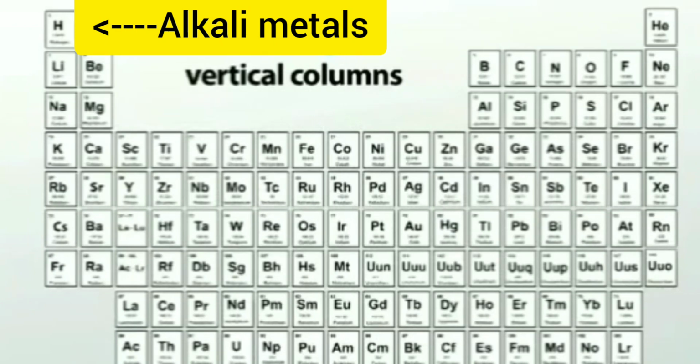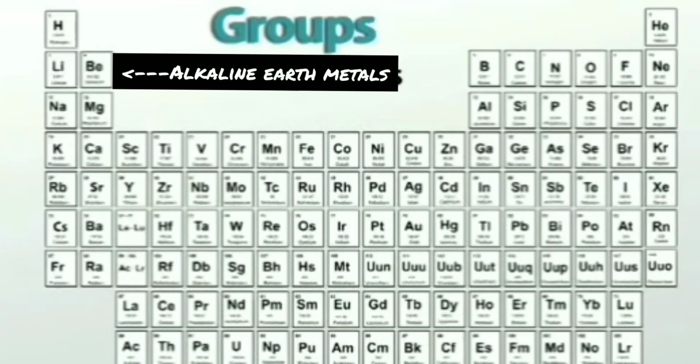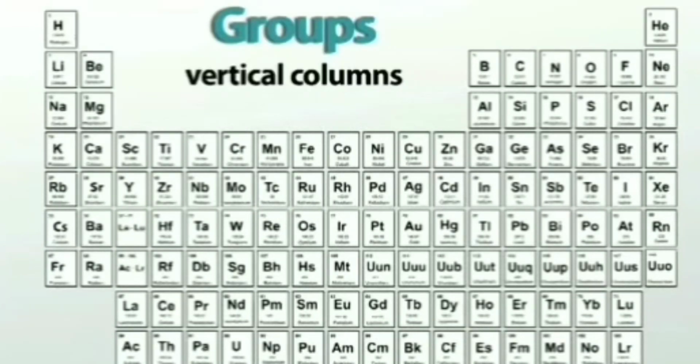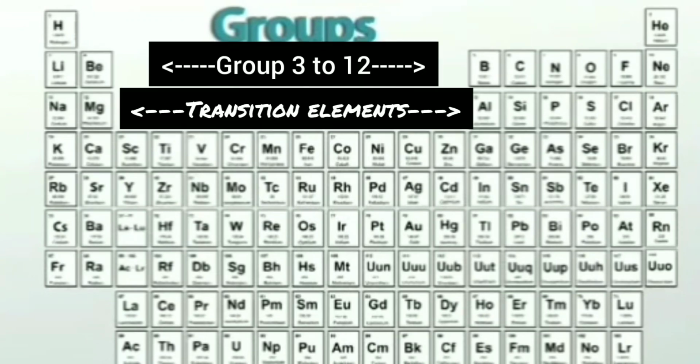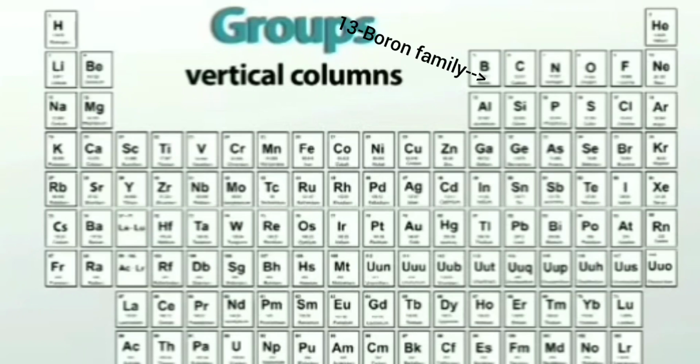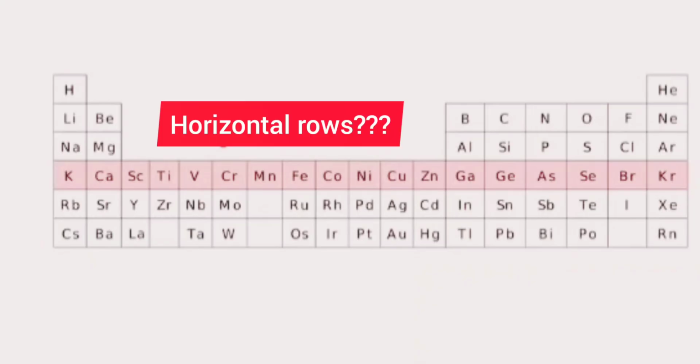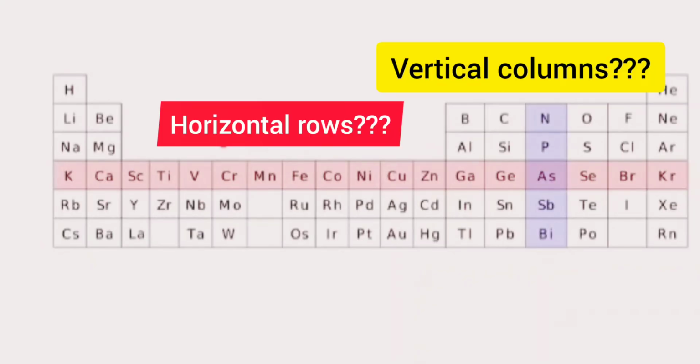First group elements are called alkali metals. The second group elements are called alkaline earth metals. Groups 3 to 12 are called transition metals. And 13 is the boron family, 14 is the carbon family, 15 the nitrogen family. The 16th group, the oxygen family, is also called chalcogens. 17th is the halogens, and the 18th group is inert gases.